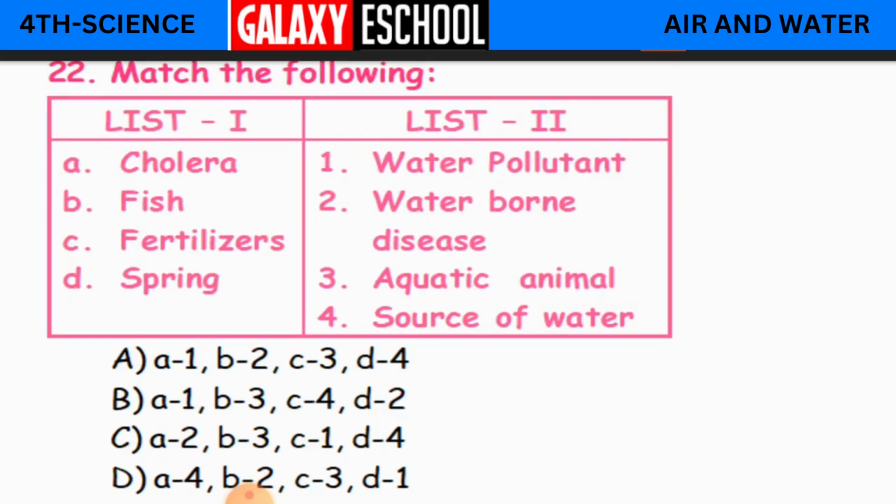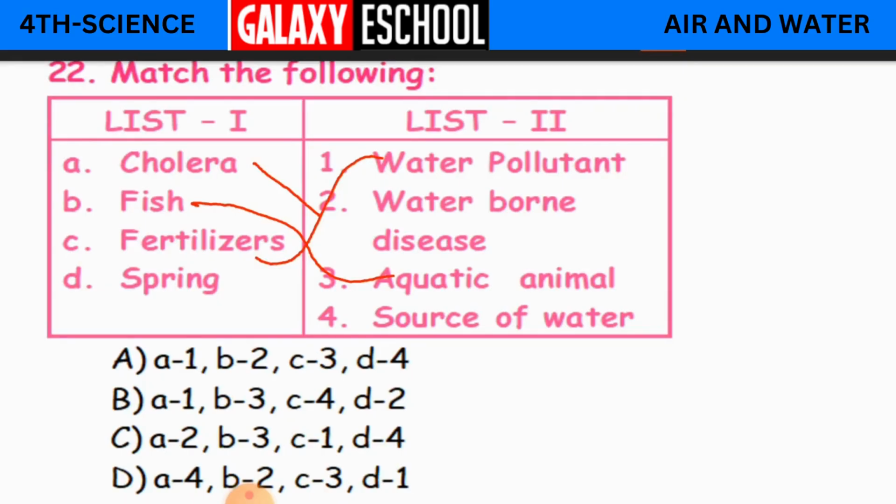It is a disease, that is waterborne disease. Fish, it is an aquatic animal. Fertilizers are nothing but water pollutants.